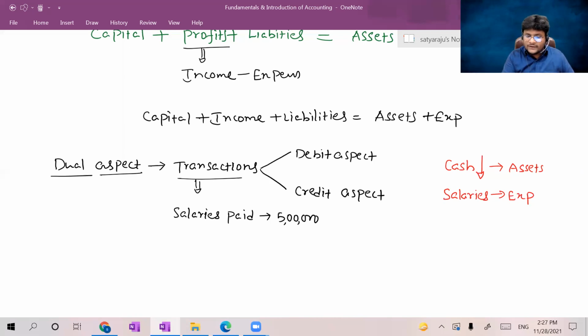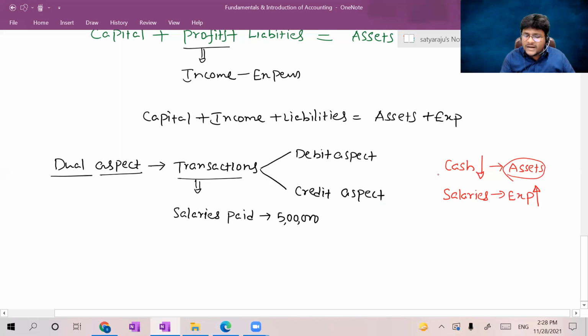Now concentrate. In the transaction salaries paid, two things happened. The asset balance decreased, and the salary, which is an expenditure, increased. Now, coming to the accounting equation, I have to debit one aspect and credit one aspect.